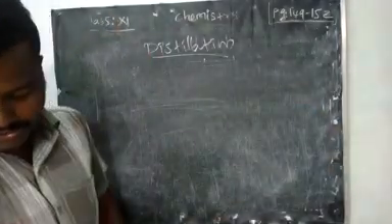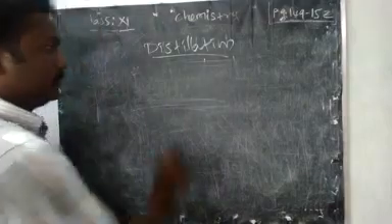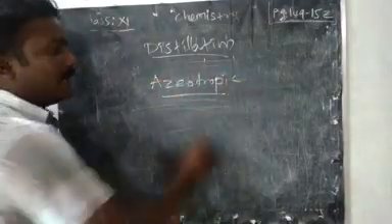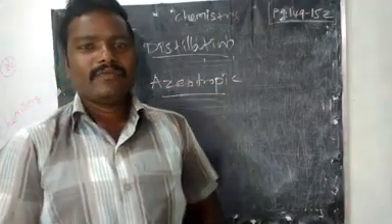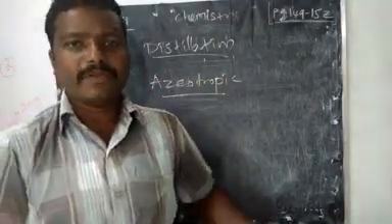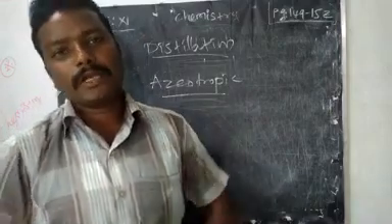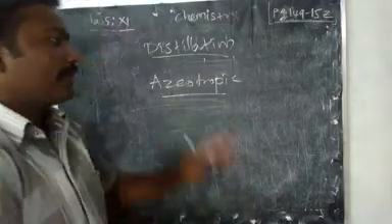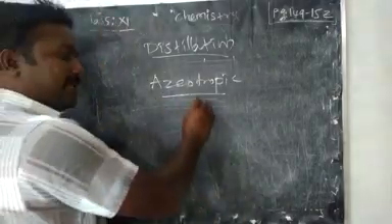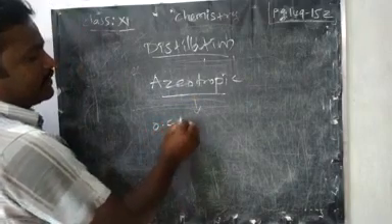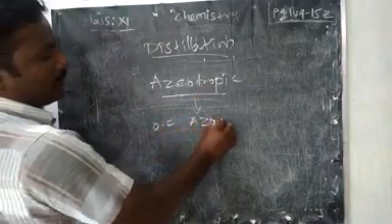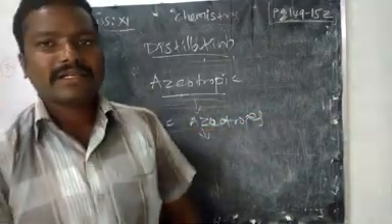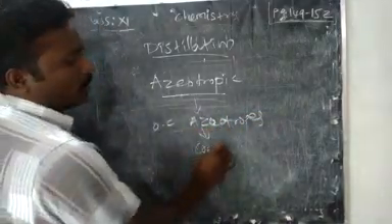The next type of distillation is azeotropic. What do you mean by azeotropic? See, these are compounds where we cannot use any of the distillation methods we studied previously; they can be distilled only by the azeotropic method. These organic compounds are called azeotropes. Why they are called azeotropes is that they have a constant boiling point.